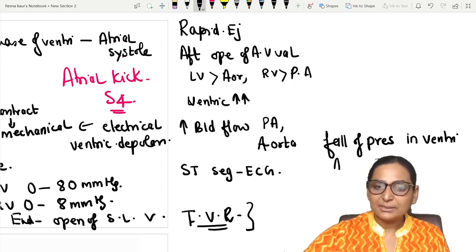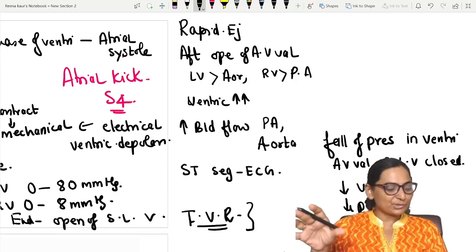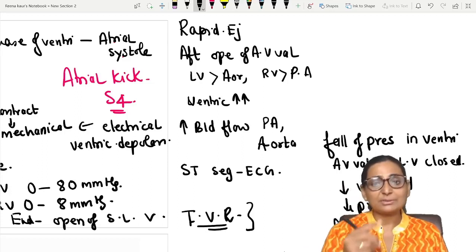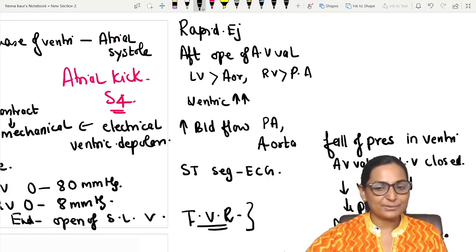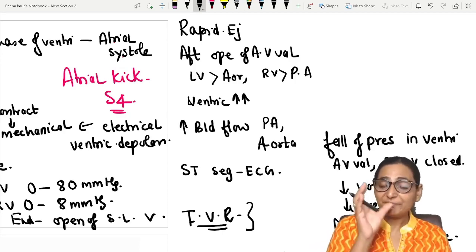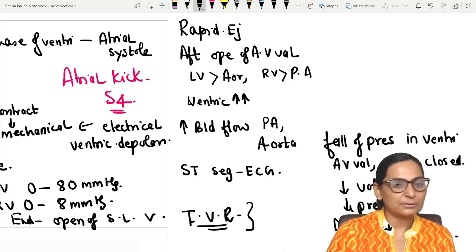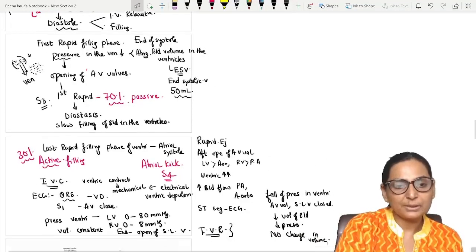Again, the AV valves and the semilunar valves, all the valves are closed, and there is a fall in pressure. There is no change in the ventricular volume. In both isovolumetric contraction and isovolumetric relaxation, there is no change in volume. This is to be mentioned. If it is a long question on the cardiac cycle, draw a flow chart. If there is a short note, then remember how to write it. Now let's look at the Wiggers diagram.